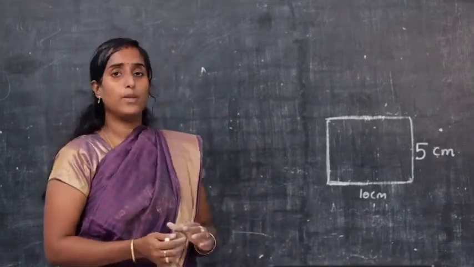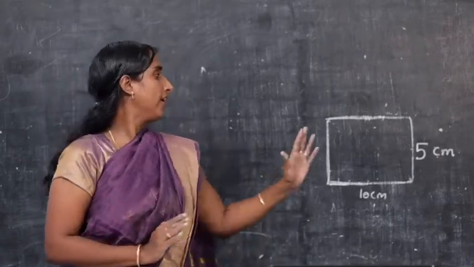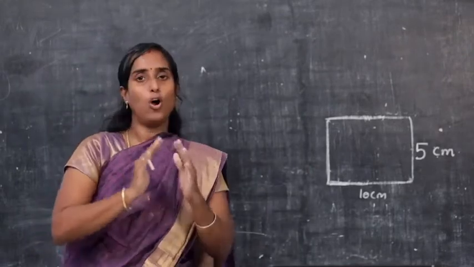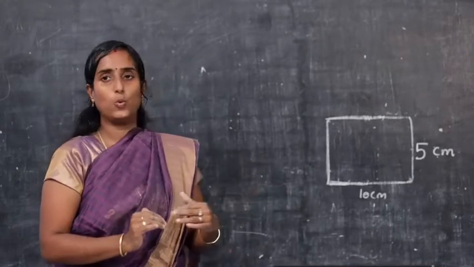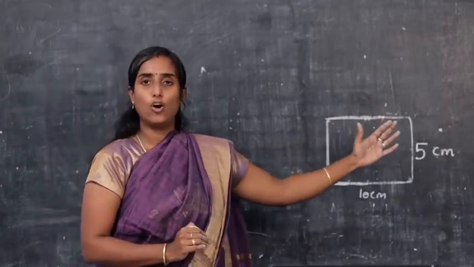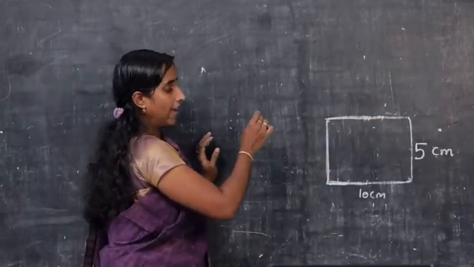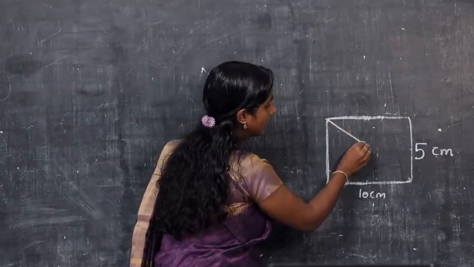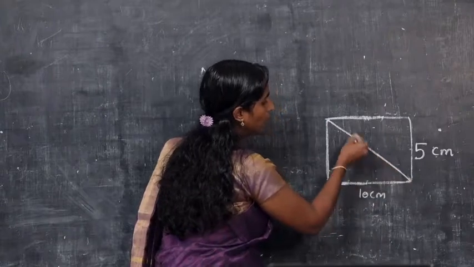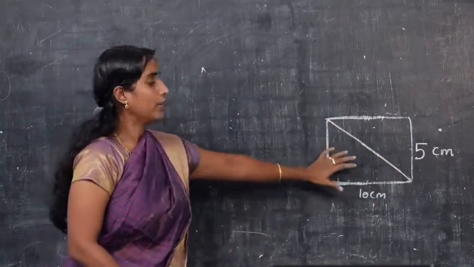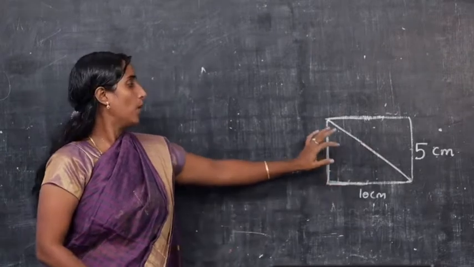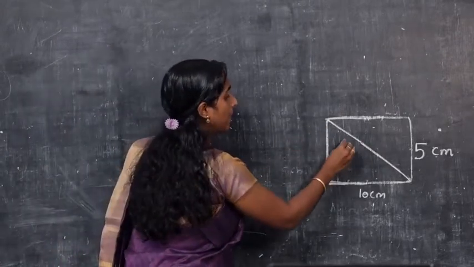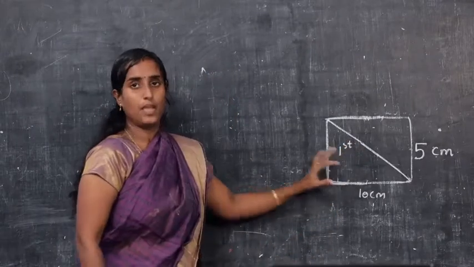Now our main aim is to find the area of a triangle. Now we have learned how to find the area of a rectangle, whether small or big. But now in this unit we are going to find the area of a triangle. So we have cut our rectangle into two halves by joining the two corners. Is it right? You have got two right angle triangles. Now what would be the area of this first right angle triangle?